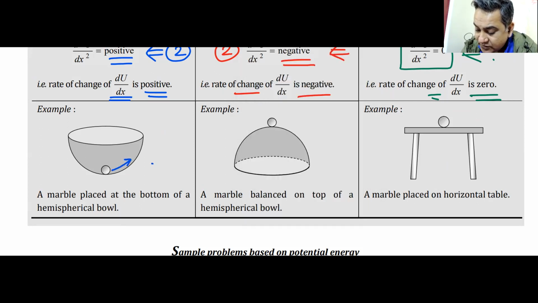This is the condition of stable equilibrium. If I move it here or here, it will always try to come back to its original position. Why will it try to come back to its original position? Because of the restoring force. Restoring force will act, and that force will force this particle to go back. You are not supposed to be here. Go back.